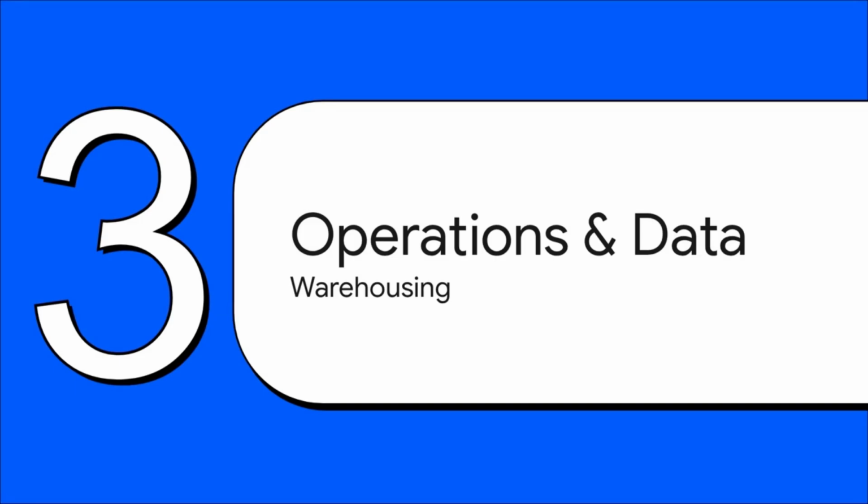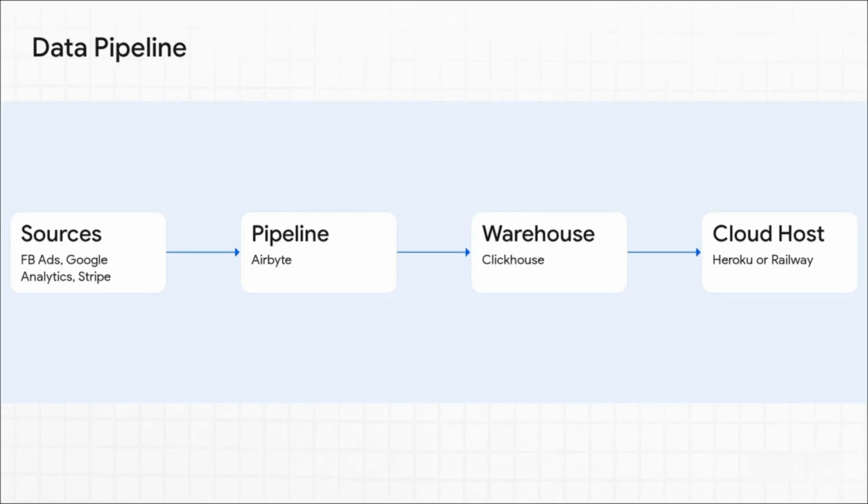So let's look at the actual infrastructure required to run this out in the cloud. The crucial point here is this specific pipeline, because an agent needs unified data. Step 1, you pull live data from your sources: Facebook ads, Google Analytics, PostHog, HubSpot, and Stripe. Step 2, you use the open source pipeline Airbyte to safely route all that data. Step 3, it all lands in a ClickHouse data warehouse.